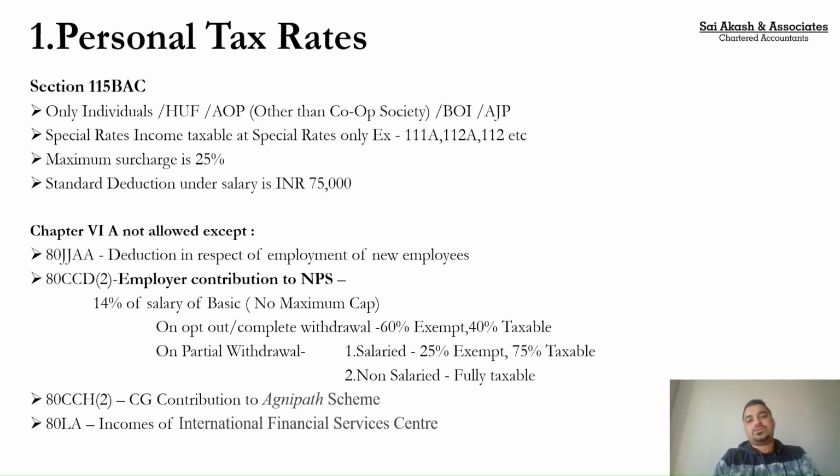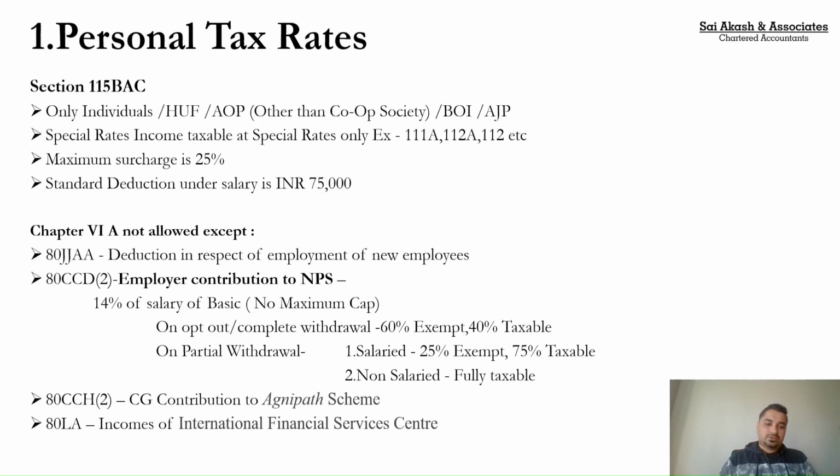Second thing, the next question is, okay, if I have to invest in NPS, what happens if I withdraw that amount? This is generally a question which has been asked. Now, to make you understand, if you opt out of the National Pension Scheme and if you completely withdraw all the amount standing at your credit from the NPS, then 60% of that would be exempt and 40% will be taxable. When you opt out from the National Pension Scheme completely, if you withdraw all the money, then 60% would be exempt, 40% will be taxable in the year in which you withdraw that money.